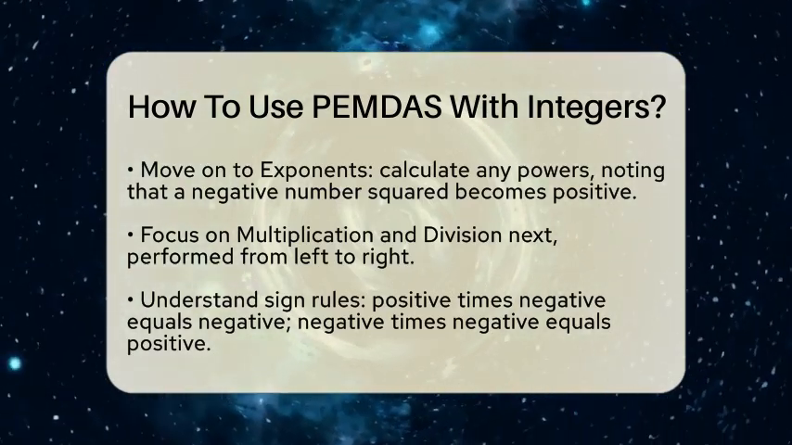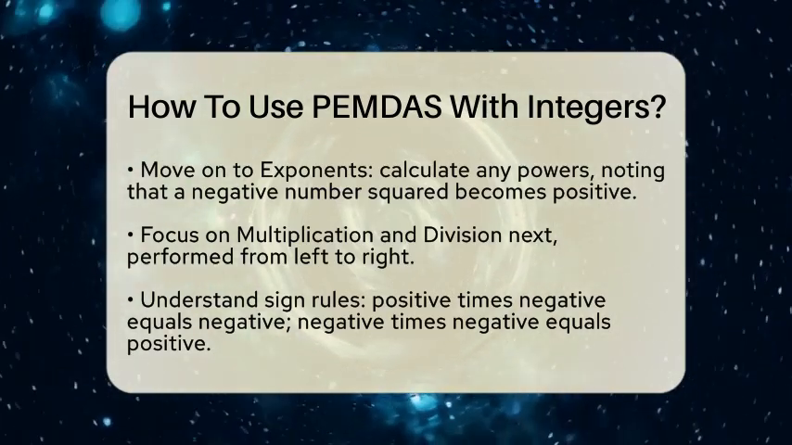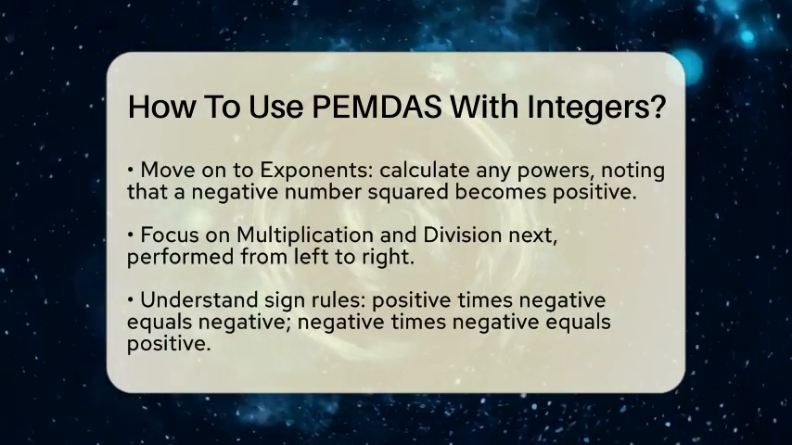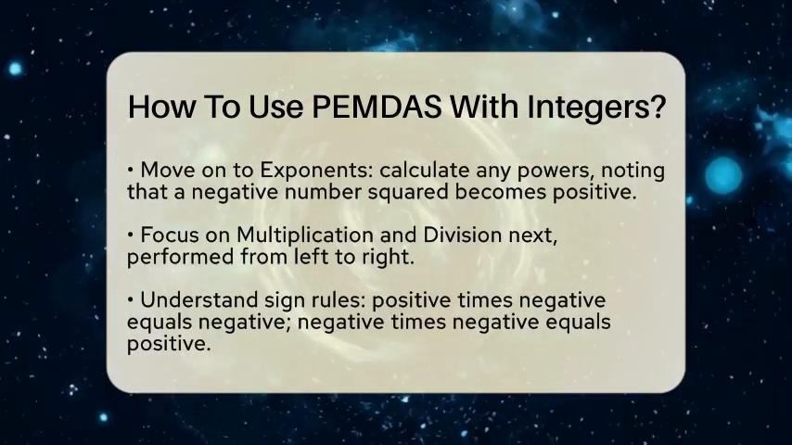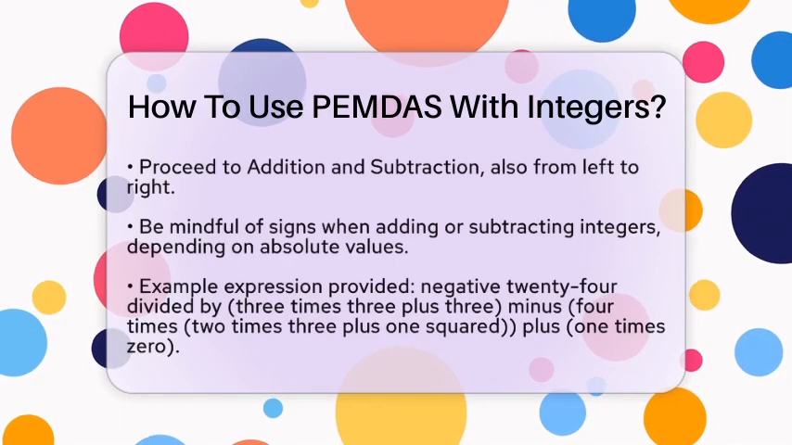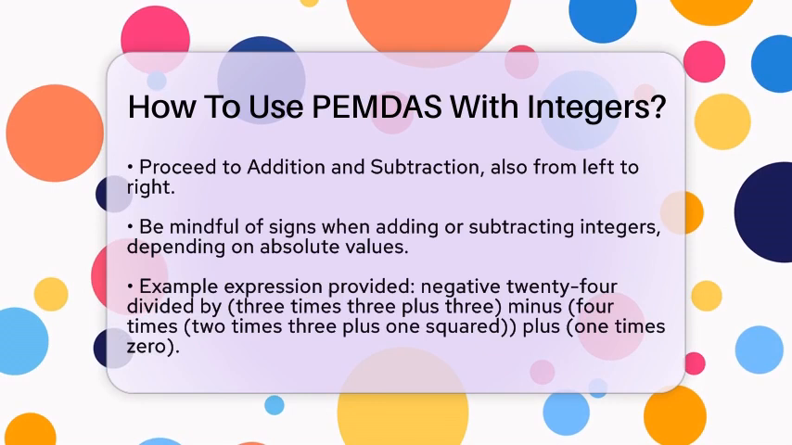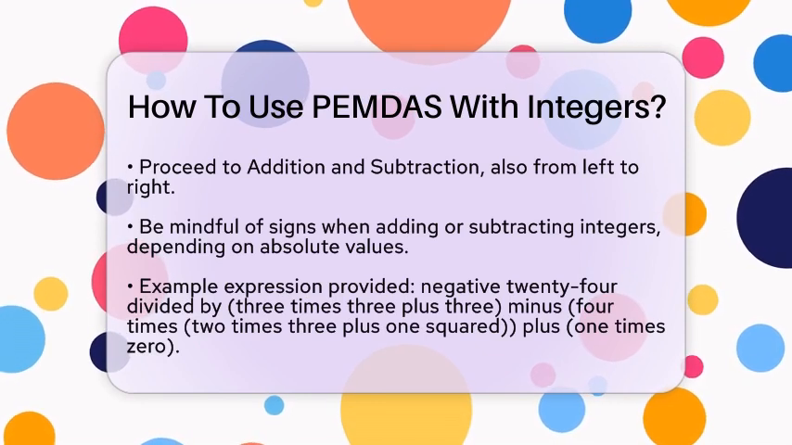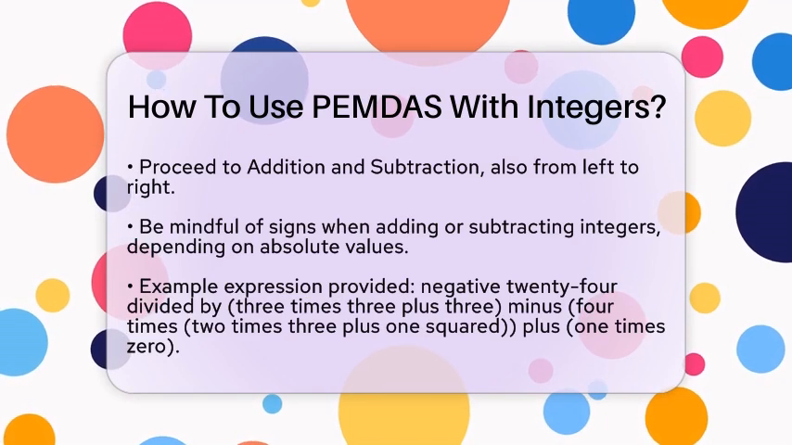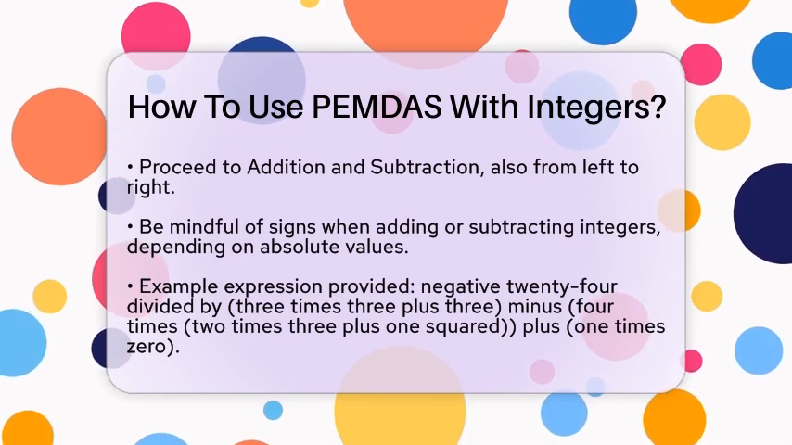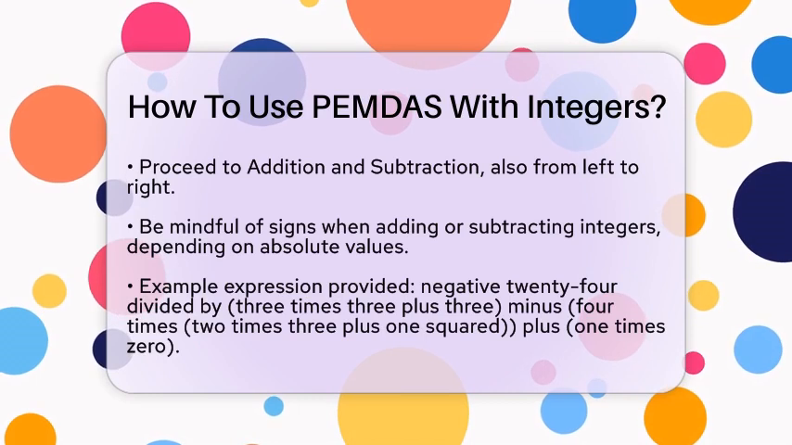Finally, we reach addition and subtraction. Just like multiplication and division, you perform these operations from left to right. When adding or subtracting integers, be mindful of their signs. Combining a positive integer with a negative integer will depend on which one has a greater absolute value. Let's look at an example to see how this works in practice.